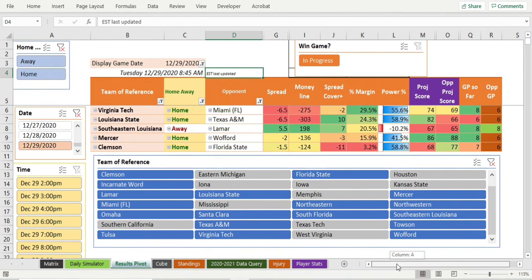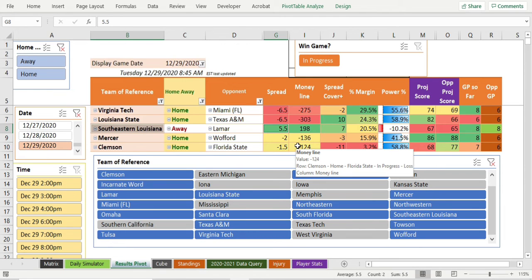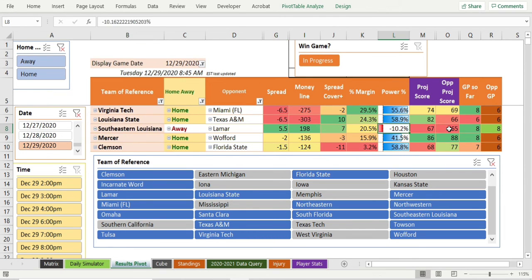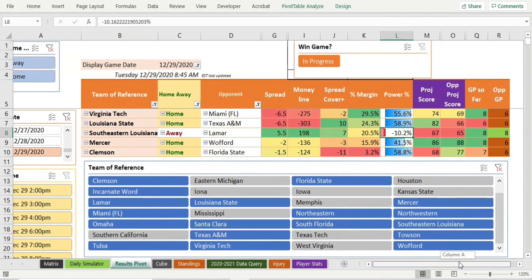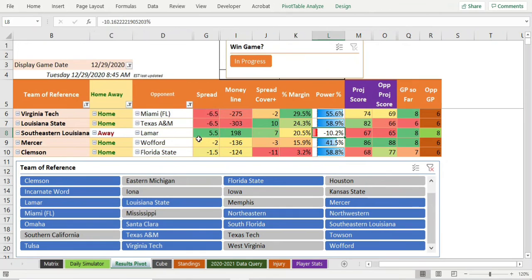So what's the pick of the day? What are the answers, 11 minutes in, guys? Well, I like that I'm seeing 4 home teams up here. I like that a lot. We mentioned Southeastern Louisiana at Lamar. Lamar is just so awful that I think Southeastern Louisiana plus 5.5 is a pick. It's just not the pick of the day because I don't want to have a team that's a -10 power percentage as the pick of the day. That doesn't make sense. So Southeastern Louisiana plus 5.5 is a pick, but let's take it off there. It's not the pick of the day.